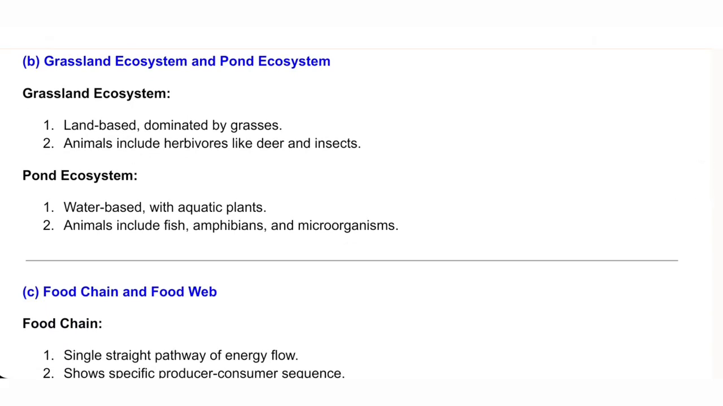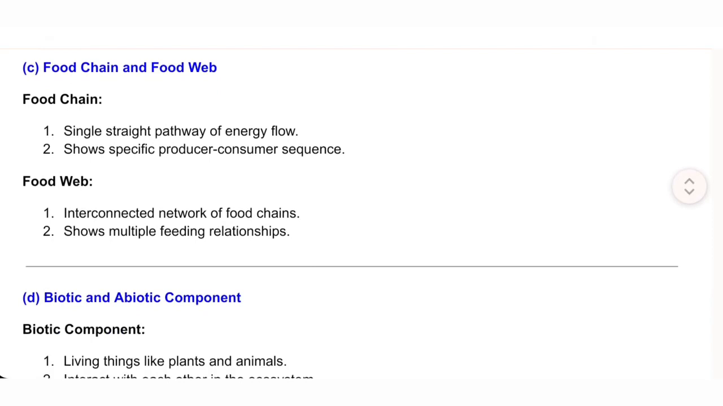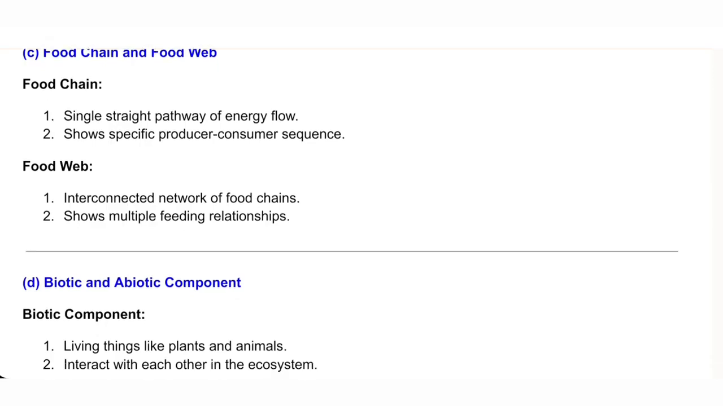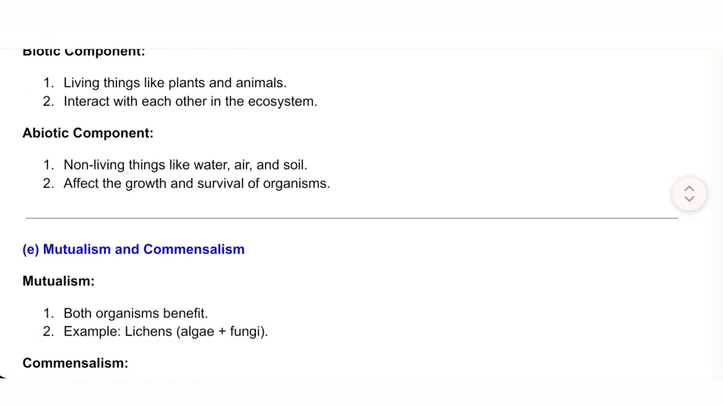C. Food chain and food web. Food chain is a single straight pathway of energy flow, showing a specific producer-consumer sequence. Food web is an interconnected network of food chains, showing multiple feeding relationships. D. Biotic and abiotic component. Biotic components are living things like plants and animals that interact with each other in the ecosystem. Abiotic components are non-living things like water, air, and soil that affect the growth and survival of organisms.